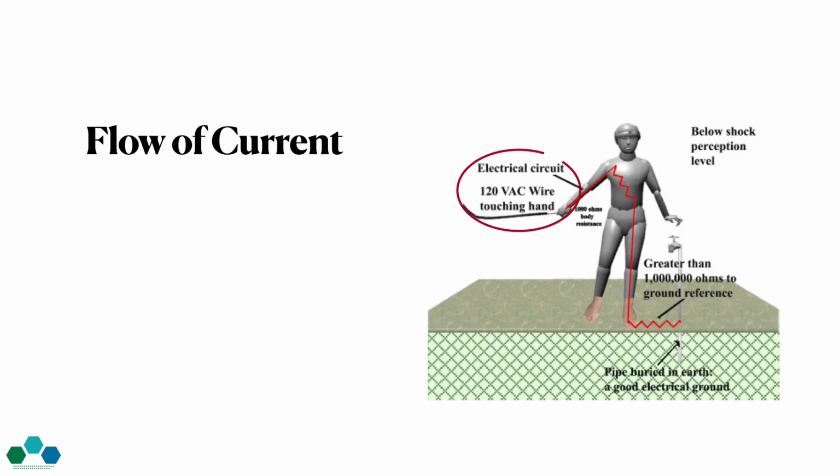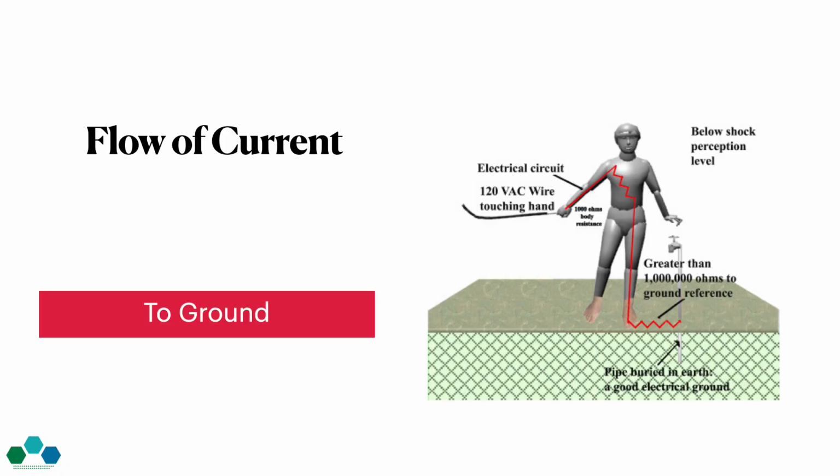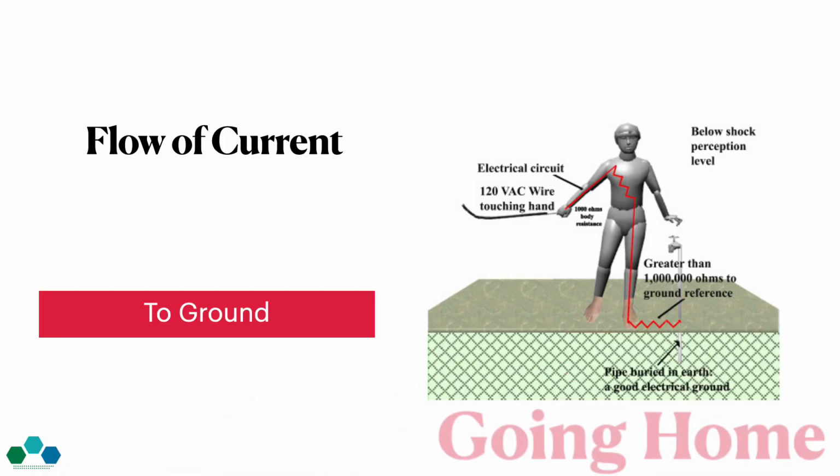When you come in contact with electrical current, it enters your body and passes through. As it passes through your body, damage to critical organs may occur, such as your heart. As it leaves the body, it always goes to ground. Electrical current systems are grounded, so the current will go to ground or simply go home.